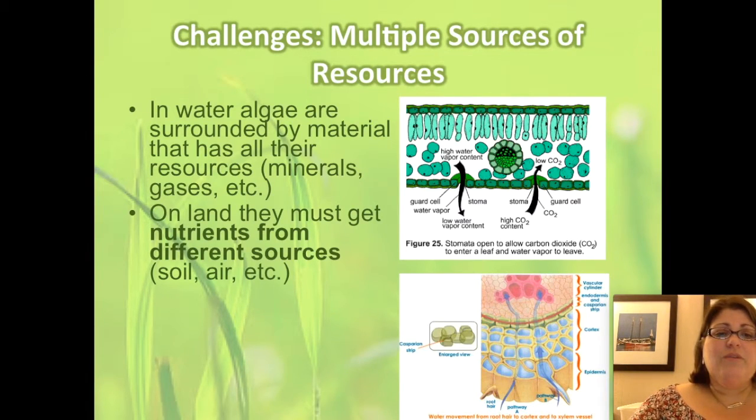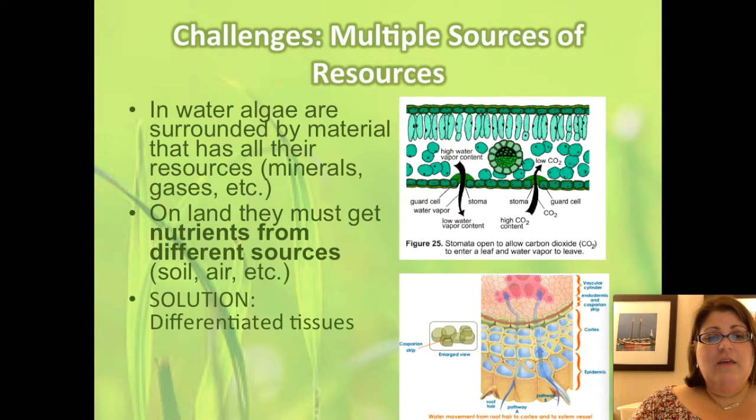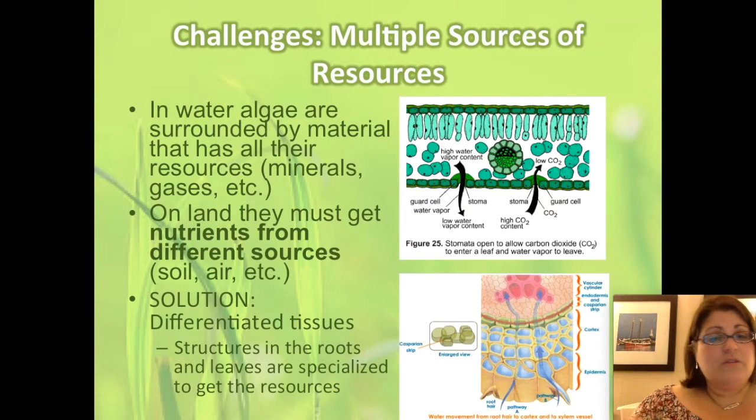On land, the resources come from specific sources, such as the soil and the air. Of course, water and minerals generally come from the soil, and gases come from the air. The solution to getting resources from those different sources is differentiated tissues and organs. So the structures in the roots and the leaves are specialized to get the resources they need from those sources.